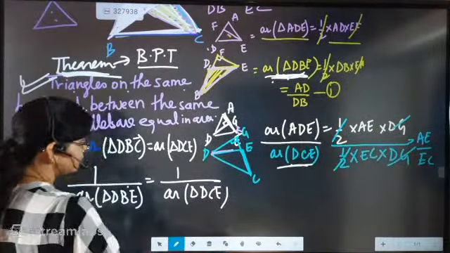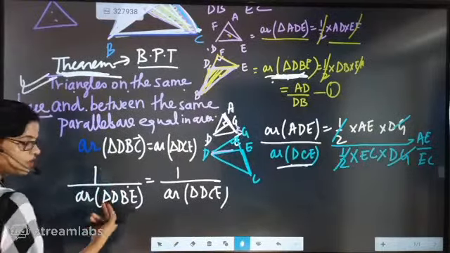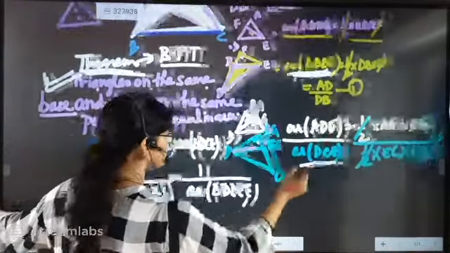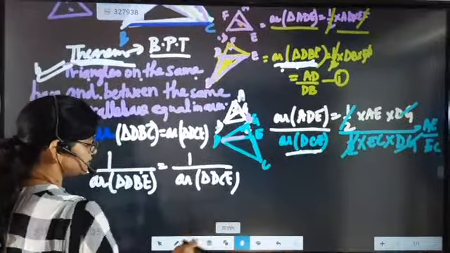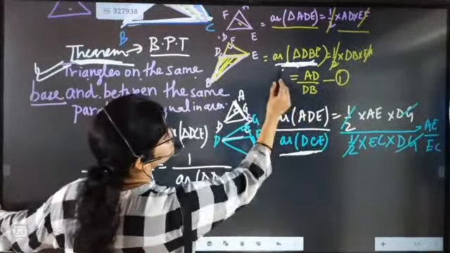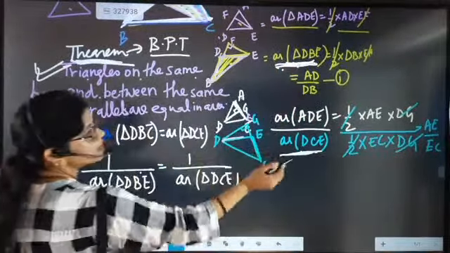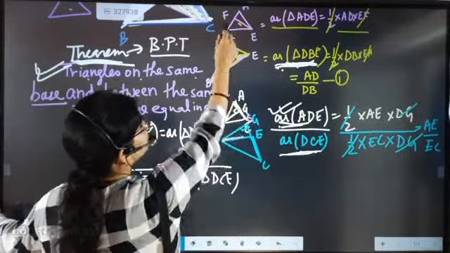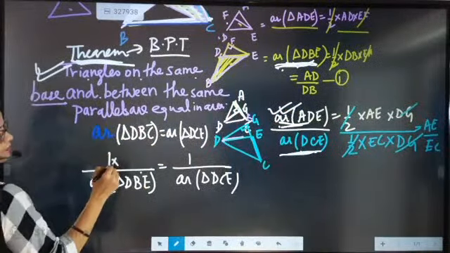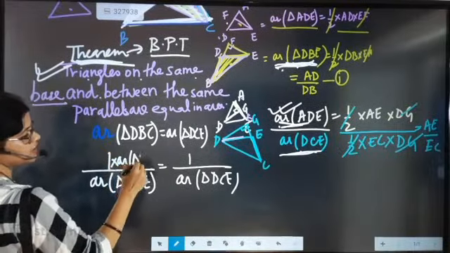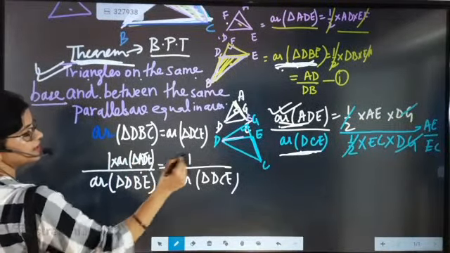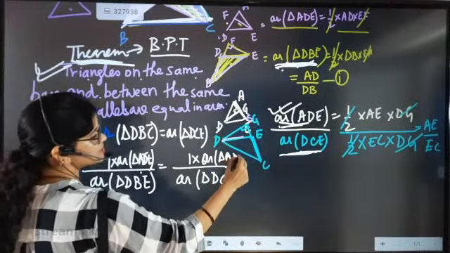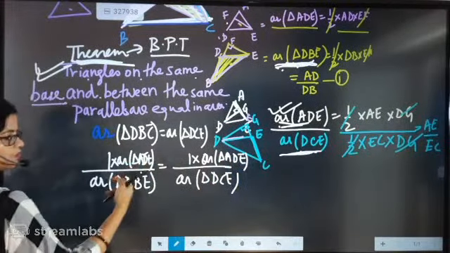I am going to explain one more time, don't worry beta. In our question DBE and DCE are in the denominator, but ADE is in the numerator. Since triangle ADE is common, we will multiply both sides by the area of triangle ADE. This is our own multiplication done on both sides.